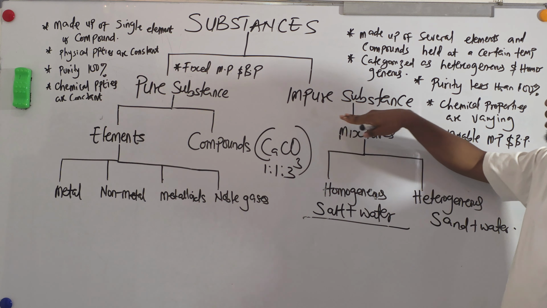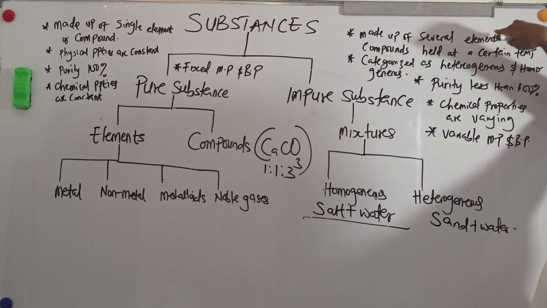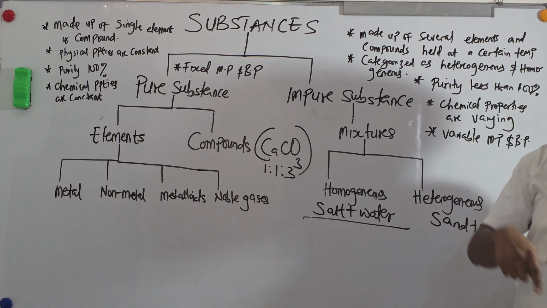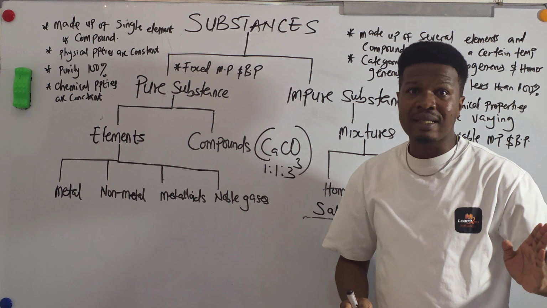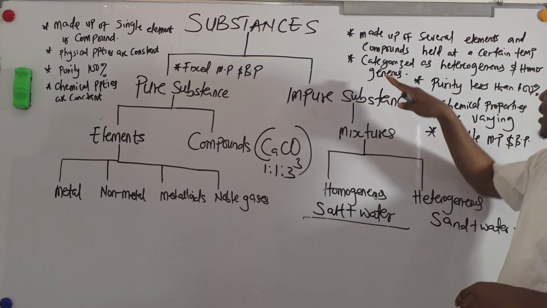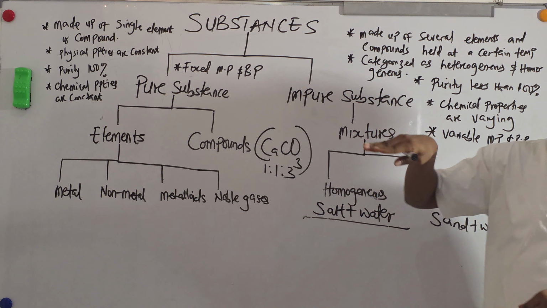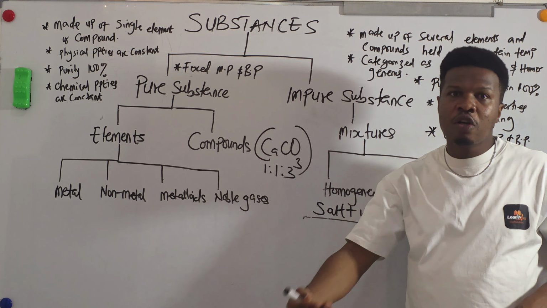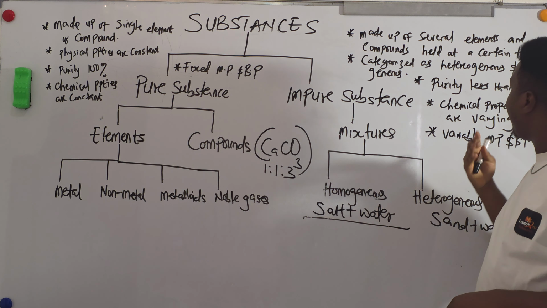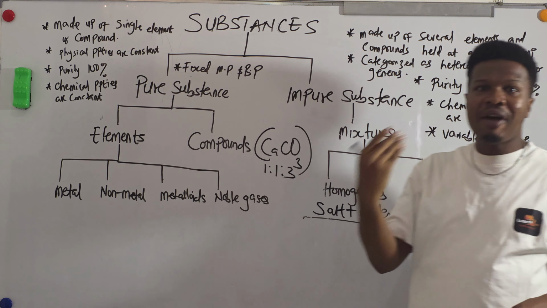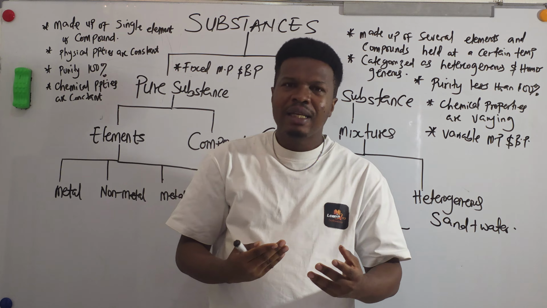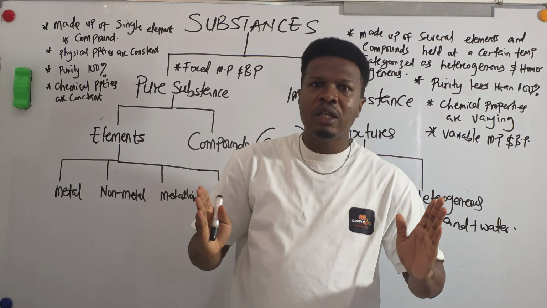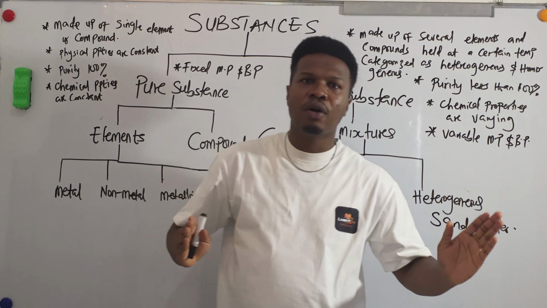But impure substances are made up of several elements and compounds held together at a certain temperature, meaning they can break off when that temperature is exceeded. They are categorized as heterogeneous or homogeneous solutions. Their chemical properties vary, unlike pure substances. So with all these properties, you can now differentiate between a pure substance and an impure substance.